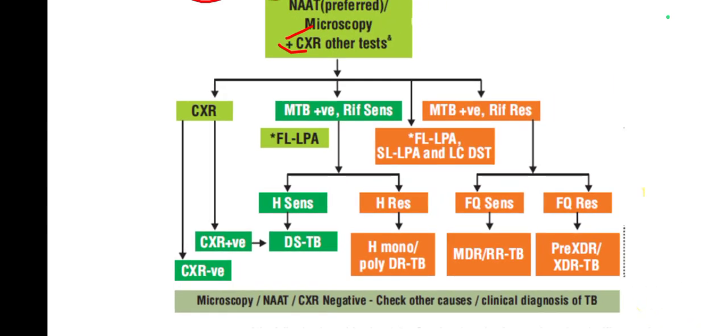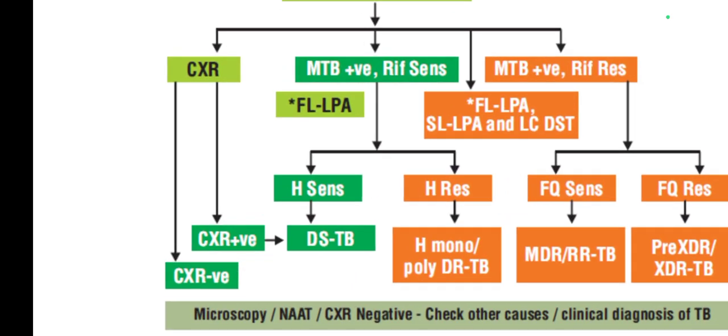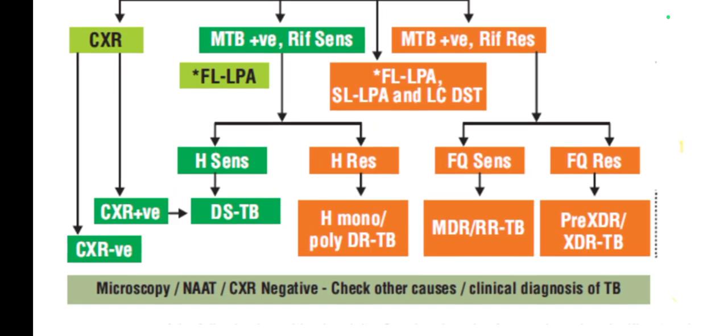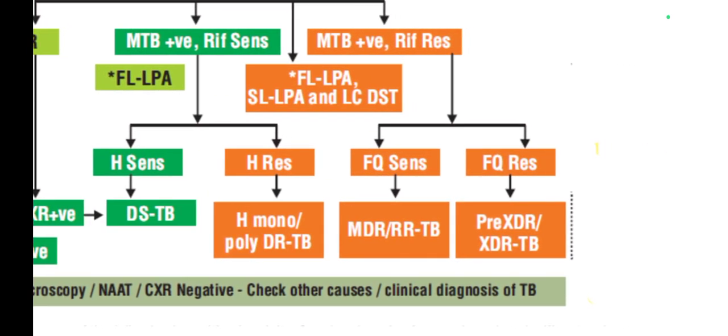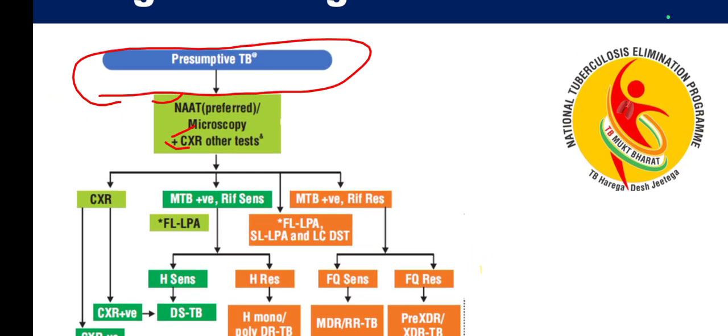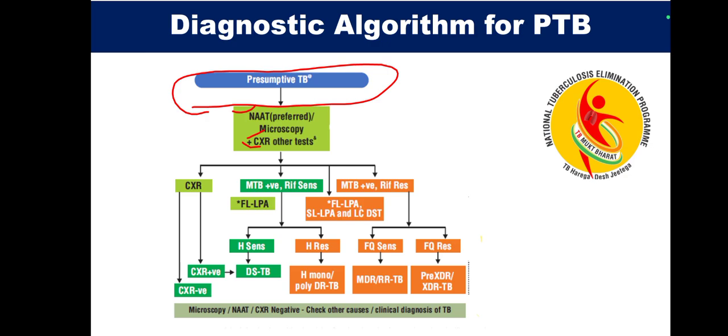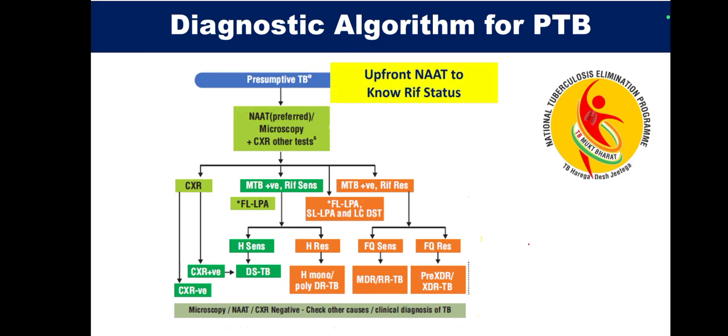And if you do an X-ray and the finding is suggestive of tuberculosis, then we can call it drug sensitive TB and we can treat. However, if the X-ray does not show any lesion, and microscopy, NAT and chest X-ray are negative, we have to check for other causes, or we have to think of clinical diagnosis of tuberculosis in such a patient. Alright, so this is how we should follow the algorithm as per NTEP to diagnose. All such patients we have to look for upfront NAT test. If you do upfront NAT test, all these patients must be subjected to CBNAT, sputum for CBNAT, to rule out rifampicin sensitive or rifampicin resistant status.